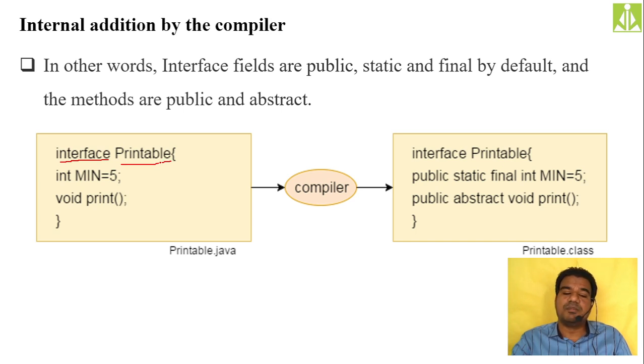I took one data member, that is min equals 5, and the type of min is integer. As you can see, I did not mention anything like public, static, final. For the method also, I'm just writing void print. I'm not writing the keywords public and abstract.